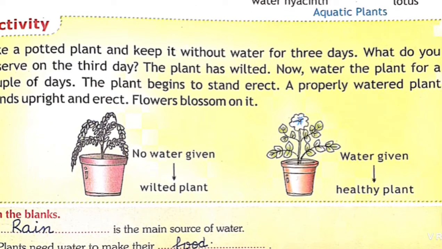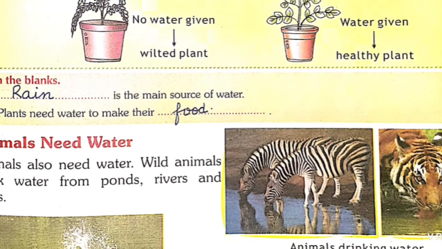Take a potted plant and keep it without water for 3 days. What do you observe on the third day? The plant has wilted. You can see, if we do not give water to plants, the leaves have wilted and dried. Now water the plant for a couple of days. The plant begins to stand erect. A properly watered plant stands upright and erect, and flowers blossom on it too. So flowers are growing and the plant looks healthy. So water is very important for plants.